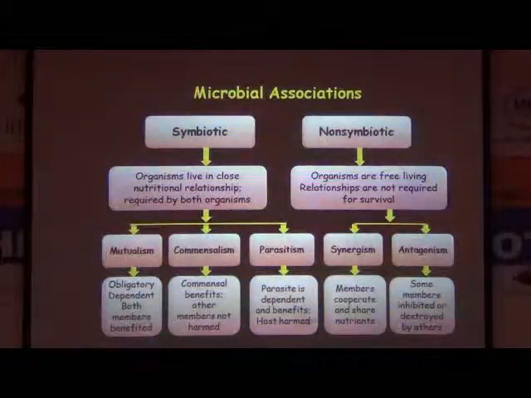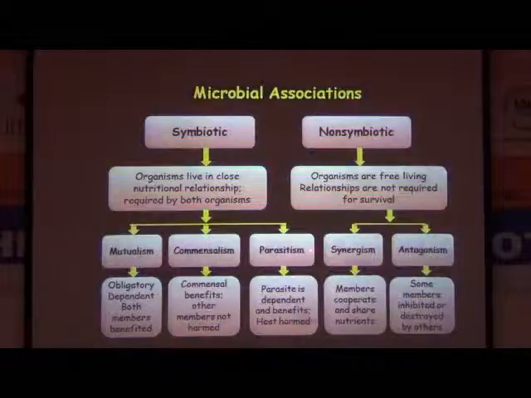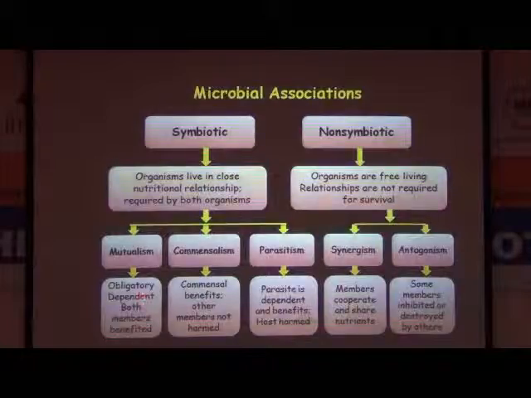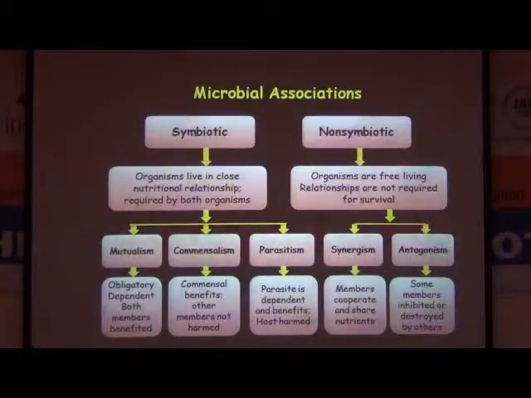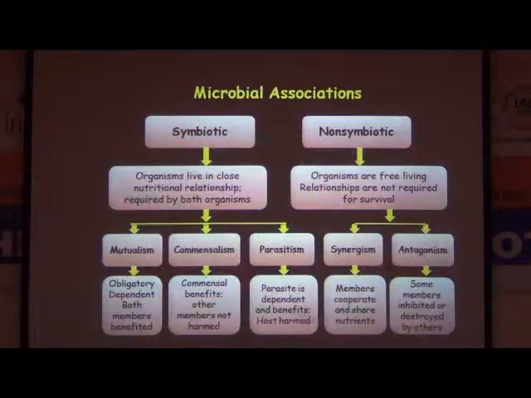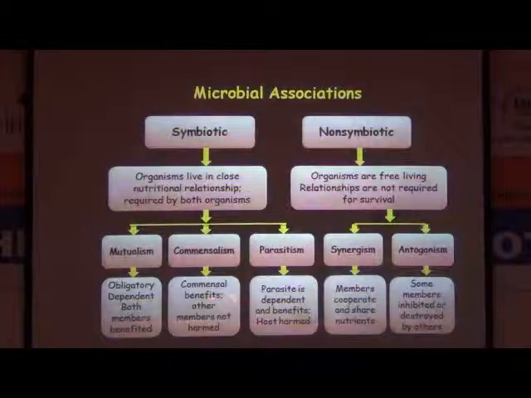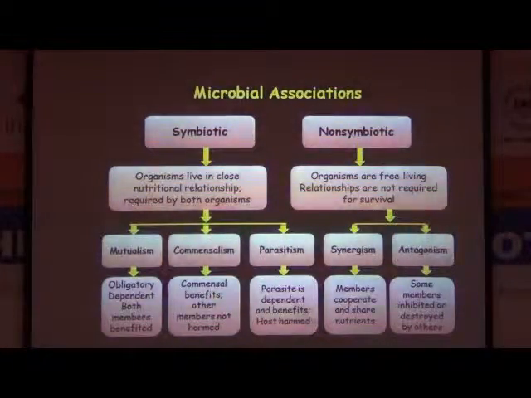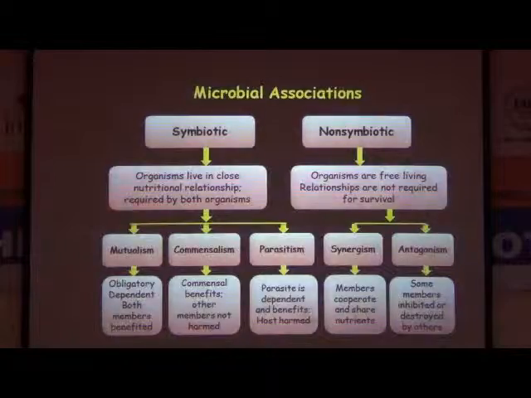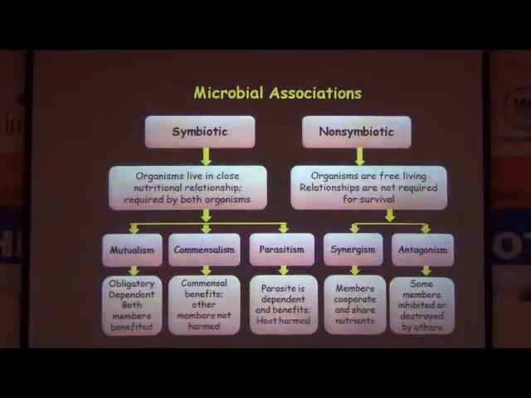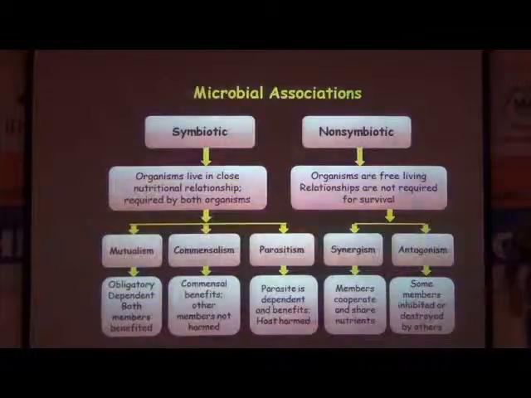If you see, this symbiotic can be further categorized under three relationships: mutualism, commensalism, and parasitism. In mutualism, obligatory dependent, both members are benefited. For example, mycorrhiza and higher plant. They are examples of mutualistic relationship. Commensalism. Commensals benefit others, not harmful. Skin flora. Fine. There are many types of microorganisms, but normal flora are not harmful to us. Parasitism. They are dependent, get benefit, but they damage the host, many pathogens.